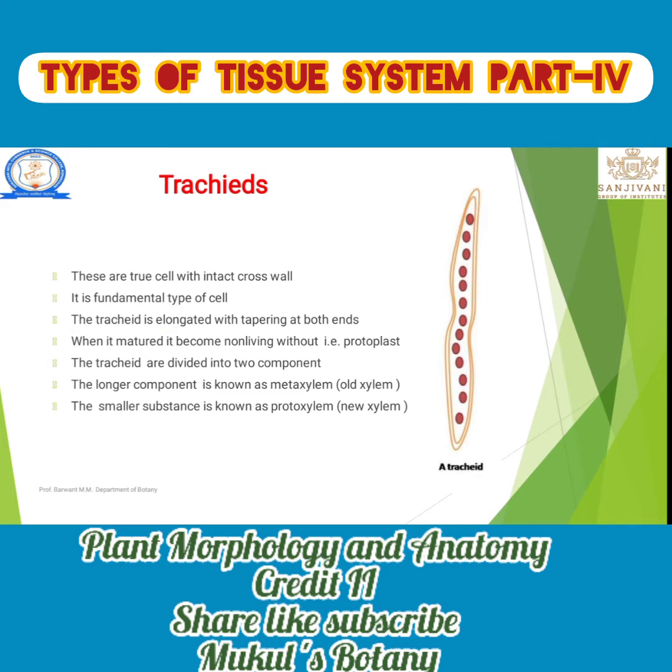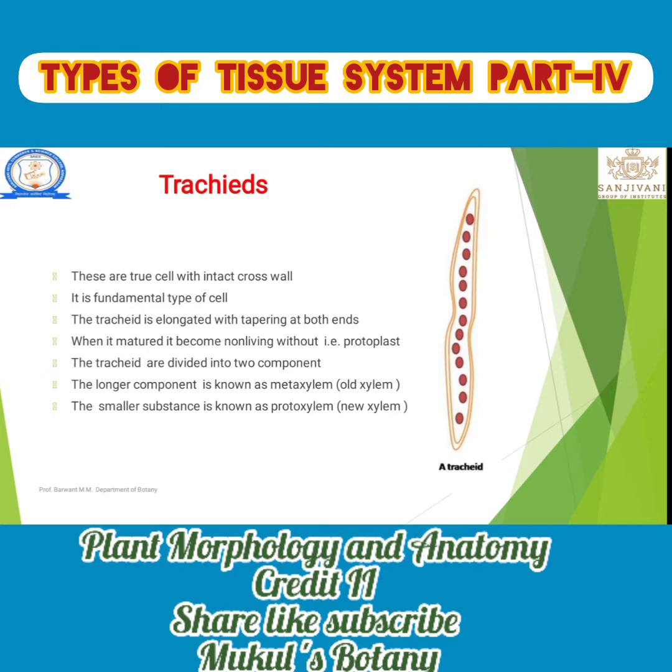Let's see the tracheids. Two parts are completed, xylem parenchyma and xylem sclerenchyma. Now the third part is the tracheid. These are true cells with intact cross wall. It is a fundamental type of cell. The tracheid is elongated with tapering at both ends. When it matures, it becomes non-living without the protoplast. Tracheids are divided into two components. The longer component is known as metaxylem and the smaller component is known as protoxylem.